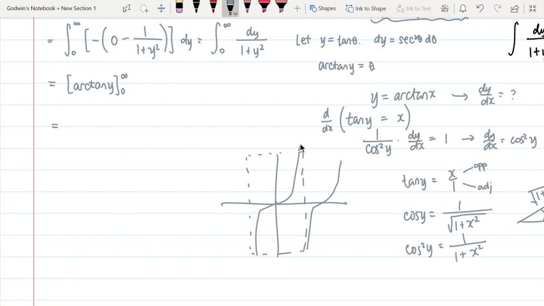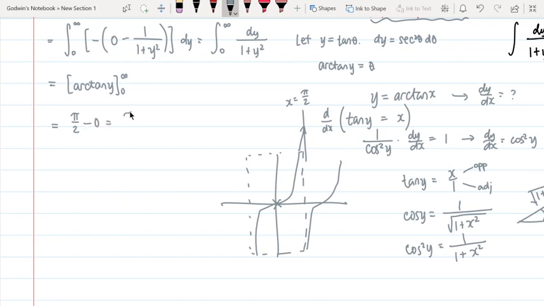And as this rises up, it gets nearer and nearer to x equals pi over 2. And so we write here pi over 2 minus arctangent of 0. What's arctangent of 0? What angle, if you input it inside a tangent, would result in 0? Of course, that is 0.